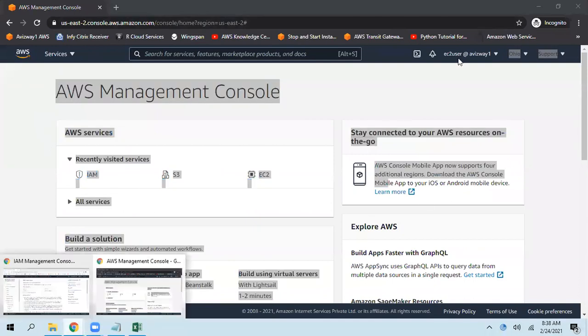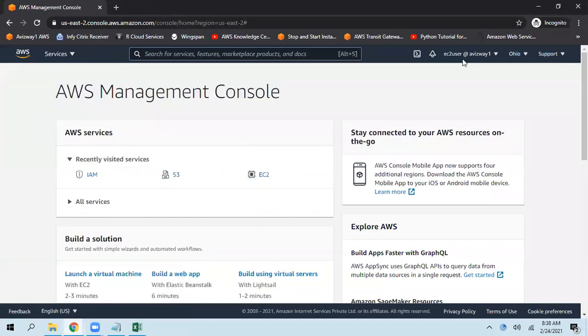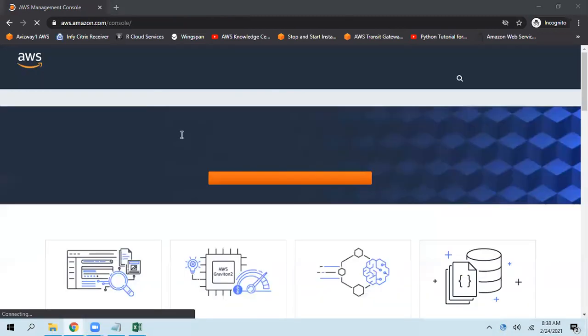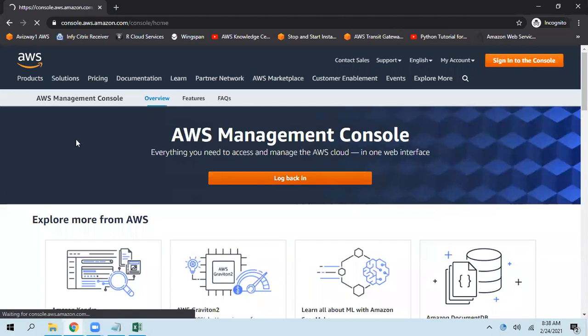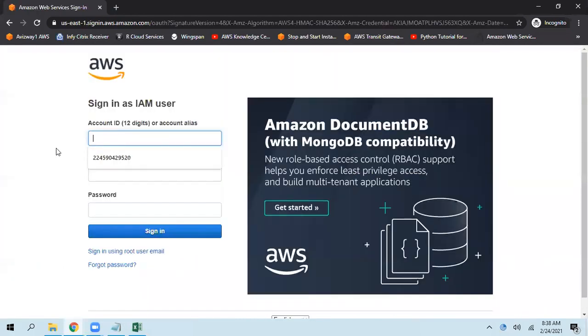So that's what I'm doing, right. So when I'm logging in, I'm just giving either my account ID or alias. So here I can give account ID or alias, then username and password. Got it. Thank you.